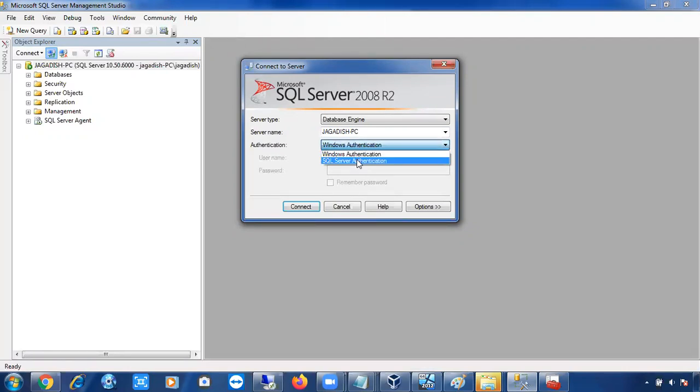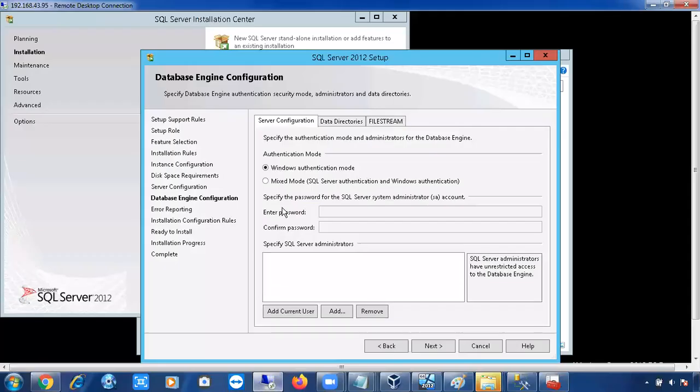But if you select SQL Server authentication or mixed mode authentication, it will ask the username and password. You have to provide the username and password. So like this it is going to work. But again, in the security concept, I'll tell you more about Windows authentication, mixed mode authentication and all.